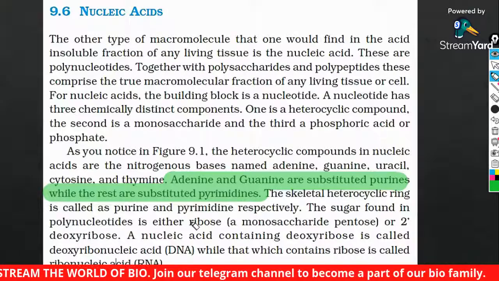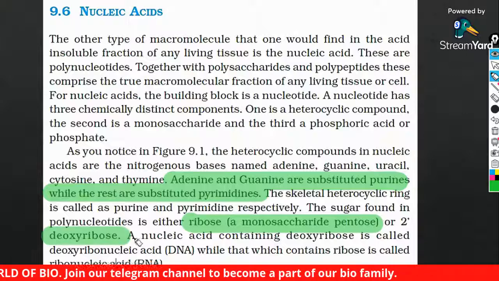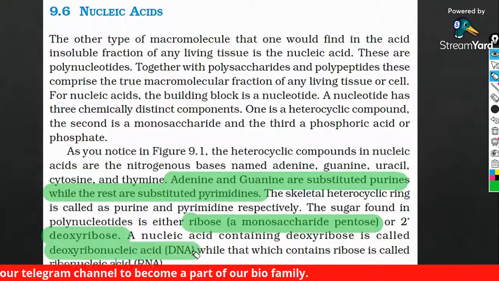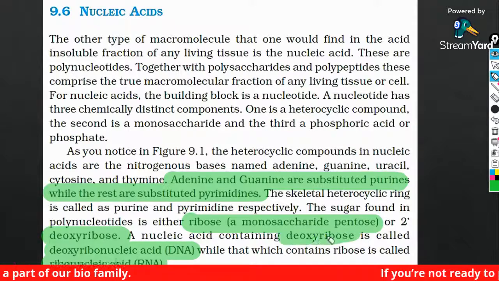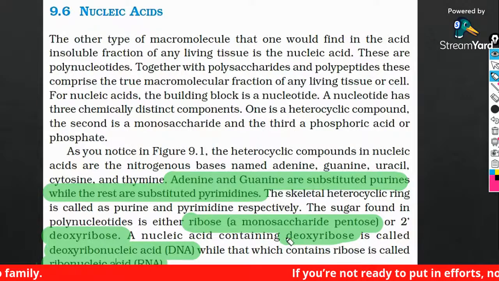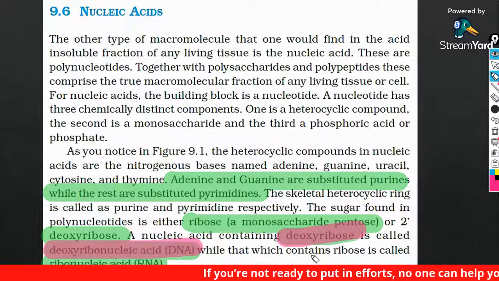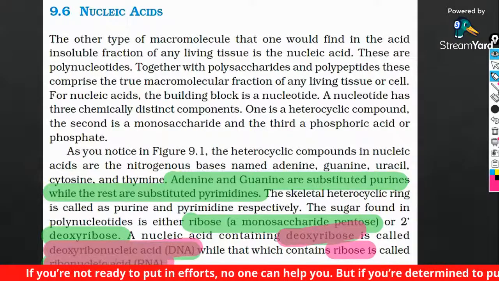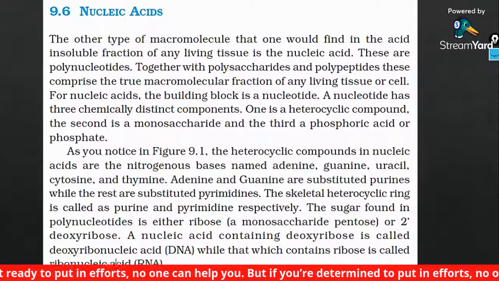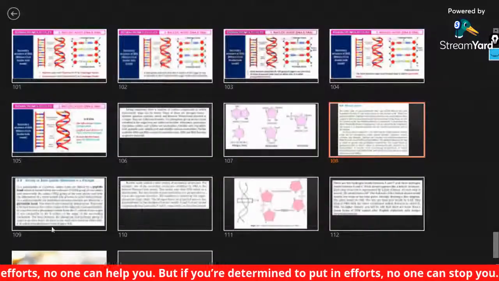The sugar is a ribose sugar or 2-deoxyribose sugar. There are two nucleic acids: deoxyribonucleic acid, which is DNA, that contains deoxyribose sugar, and ribose sugar in ribonucleic acid. That's very important. Is that absolutely clear for everybody?